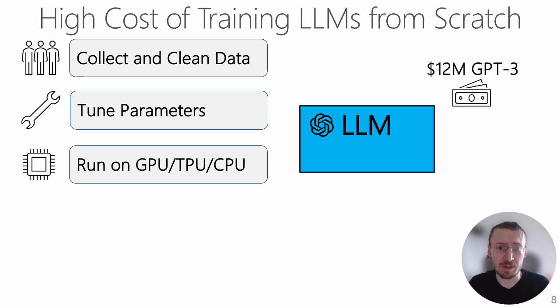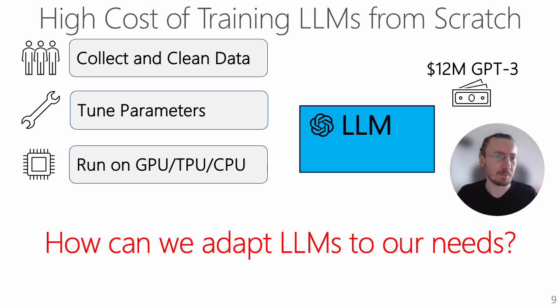For example, it was estimated that a single training round of the GPT-3 model costs north of $12 million. Unfortunately, most of us cannot afford training such LLMs from scratch. So the question is, how can we adapt such LLMs to our own needs?